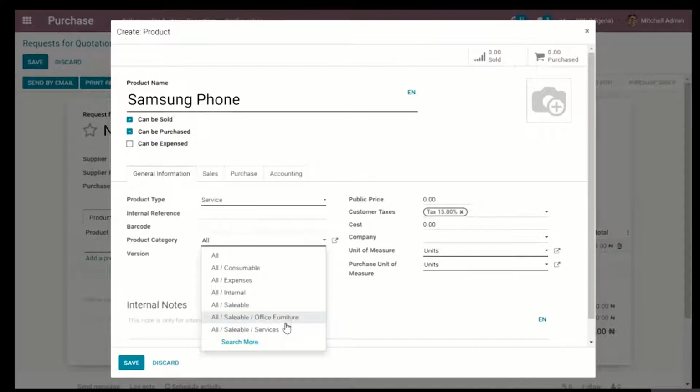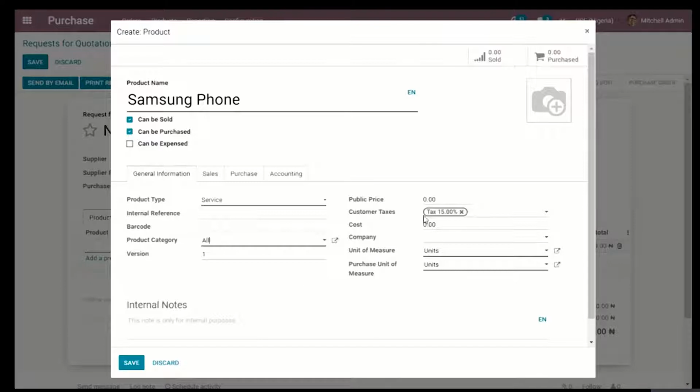But for the sake of this demo, I'm going to leave it under All. That means it could be purchased, it could be sold, and eventually, if I want, I could come back and make it one of those I use and expense.